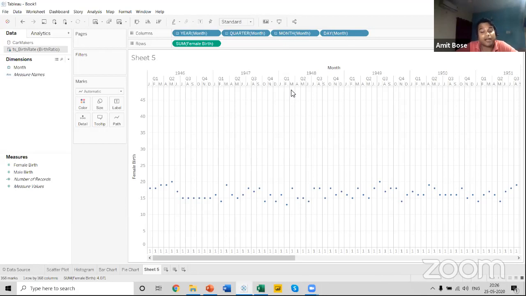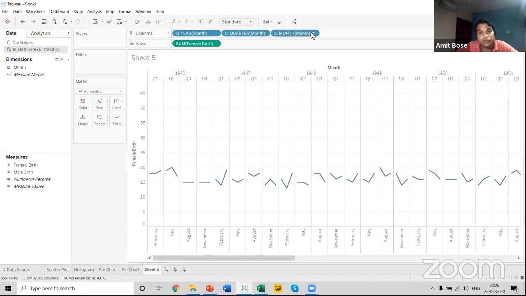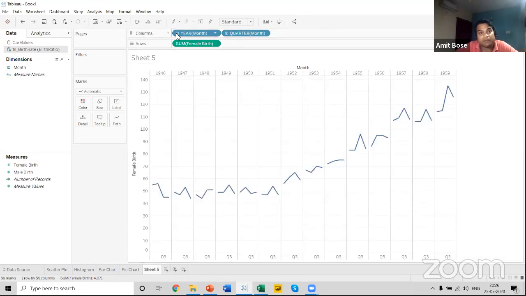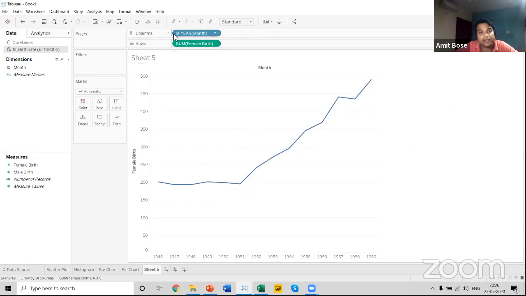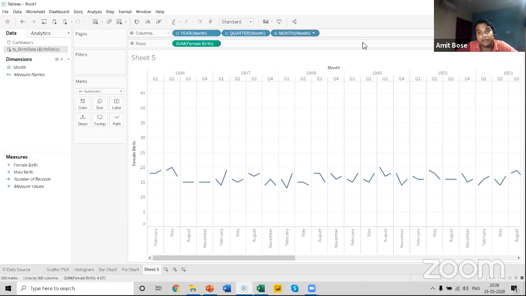Whenever you drag a date into a value field, we have to remove the hierarchy from your date. In the same way, we can also remove the hierarchy from here. You can just reduce it. You can click on this minus sign, on the year minus sign, and reduce the hierarchy. You can again increase the hierarchy as per your convenience.